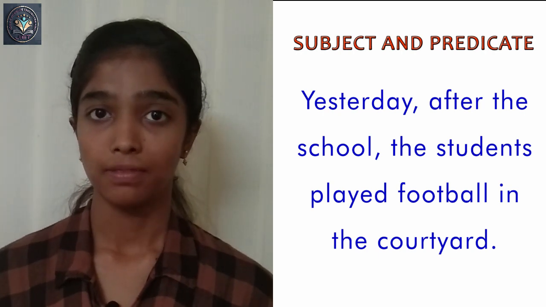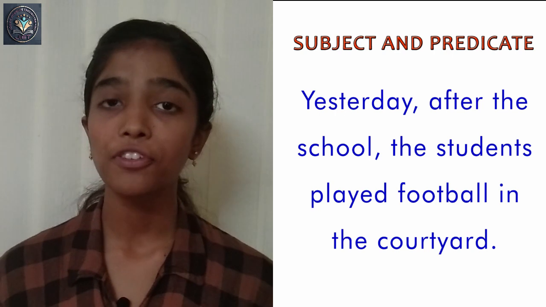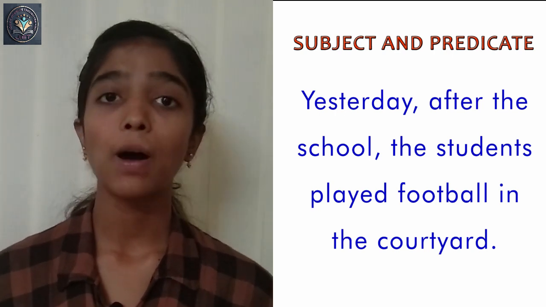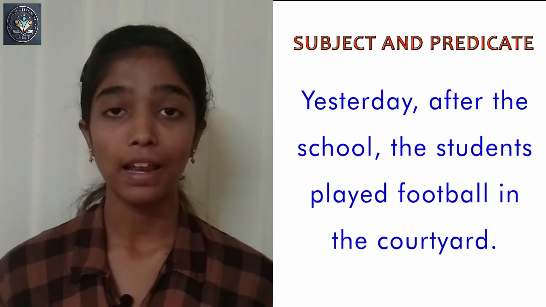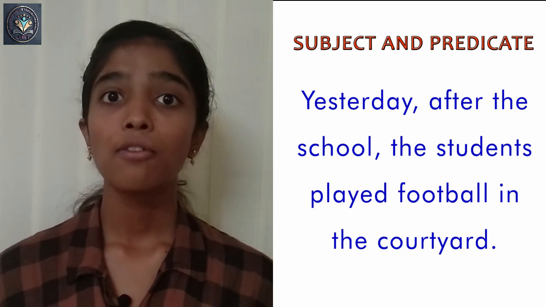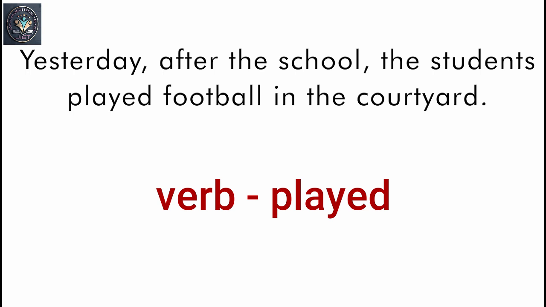Next example. Yesterday, after the school, students played football in the courtyard. The sentence is telling about several different things like yesterday, school, students, football and courtyard. How can we know which of those is the subject of the sentence? First and foremost, we must find the verb. The verb is played.